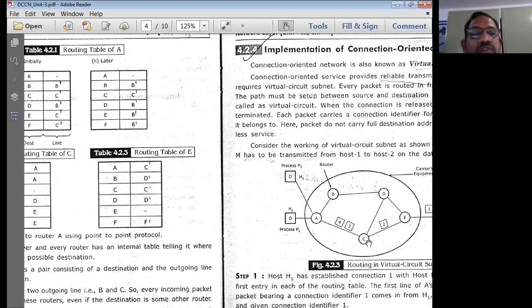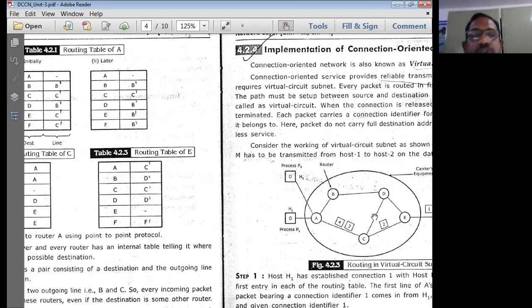Then the destination C is connected to the line C dash. This is another path, so another path we simply designate by a line as C dash. Then destination D is connected by a line. If you see carefully, from A, D is connected using the B dash path. Now actually D is also connected by another line, A, C, D, but that is not used. This entire line I can take as C dash, this entire line as B dash, and one more line has come here called D dash.